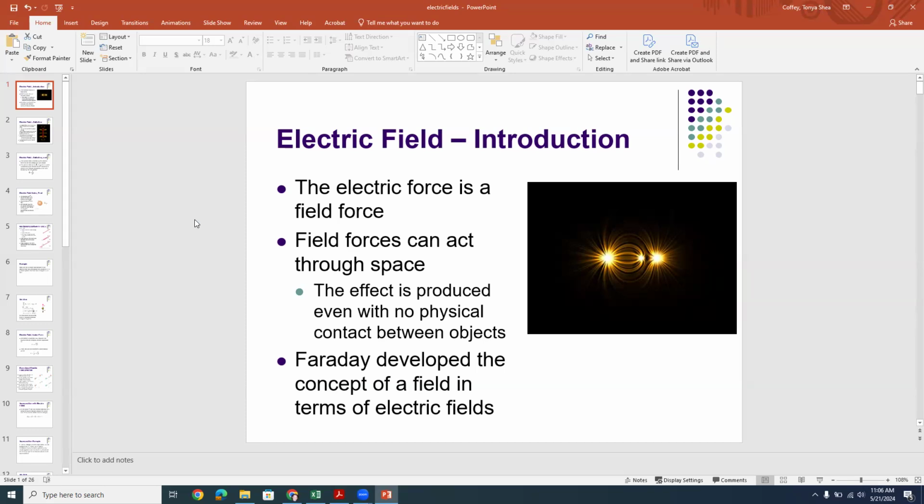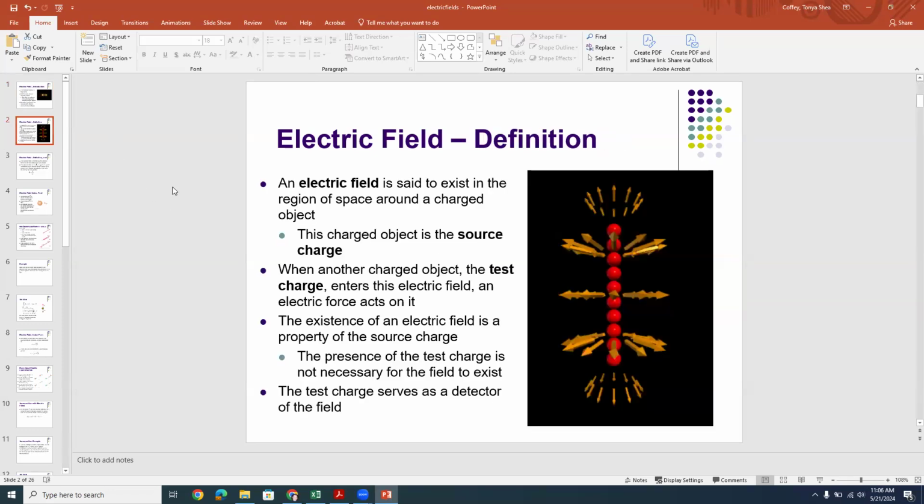Now, Michael Faraday was one of the ones that developed this concept of a field in terms of electric fields. And he believed, and he was correct, that the electric field is a thing in and of itself. And in fact, later, we'll even talk about how electric fields are energy storage mechanisms, but we'll get back to that. So an electric field is said to exist in the region of space around any charged object.